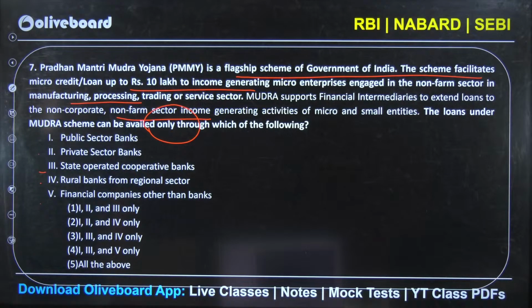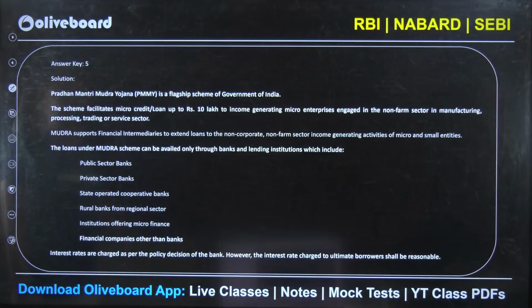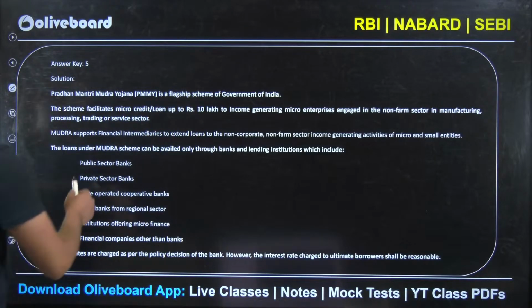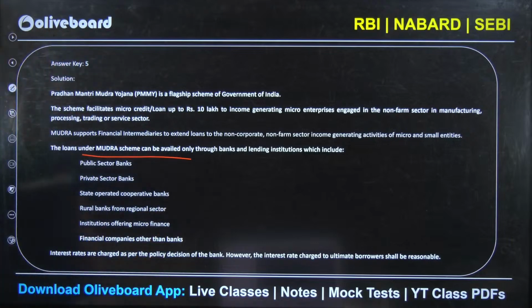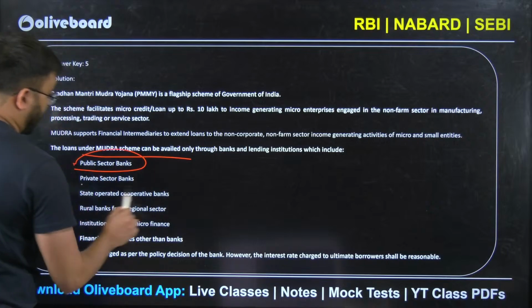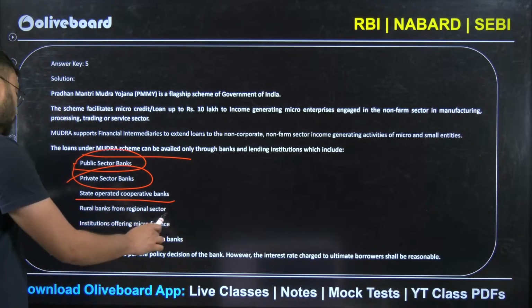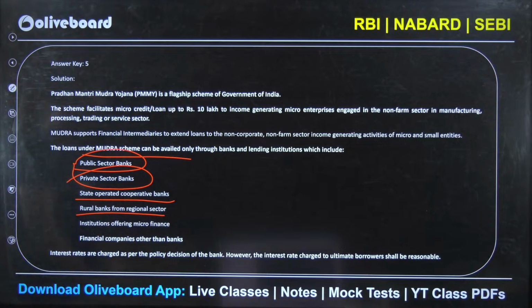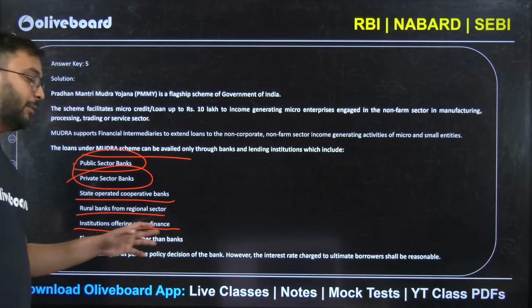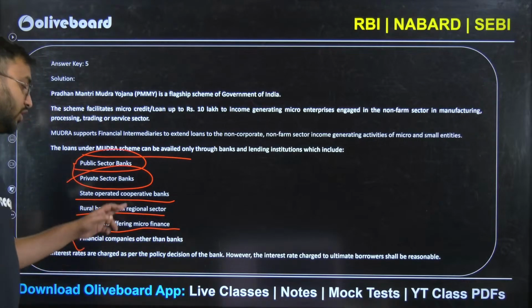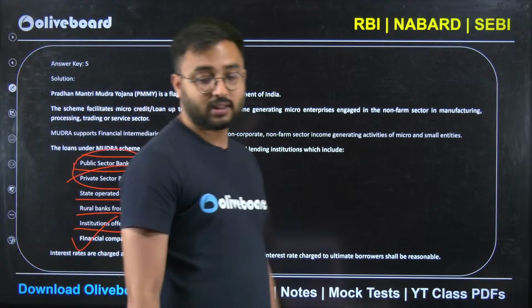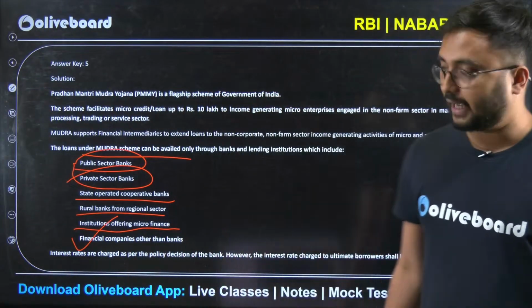Okay, option 5, all of the above, one student is saying the answer. The answer is correct because loans under Mudra can be availed only through banks and lending institutions, which are public sector banks, private sector banks, state cooperative banks, regional rural banks, institutions offering microfinance, and financial companies different from banks. So all will be your correct answer.